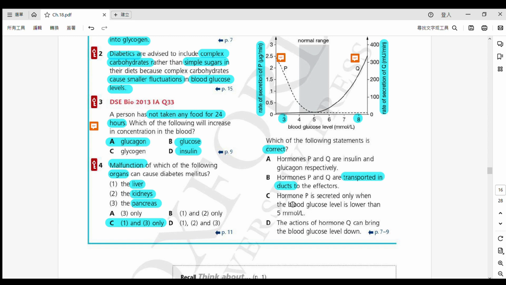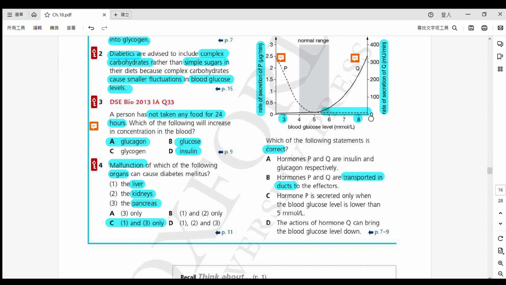好啦，再嚟咯喎 C. P is secreted only when the blood glucose level is lower than 5. Okay, so very stupid question. P is only secreted when lower than 5. As we can see, when we look at this line, is it really 0? The answer is no. Okay, 唔係真正嘅 0. 0 should be here, right?